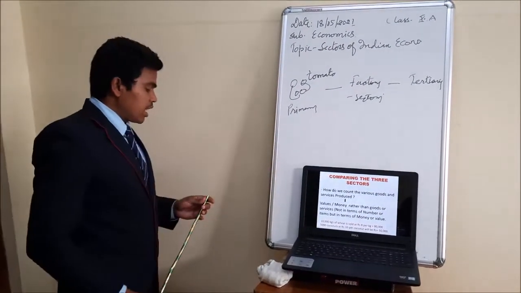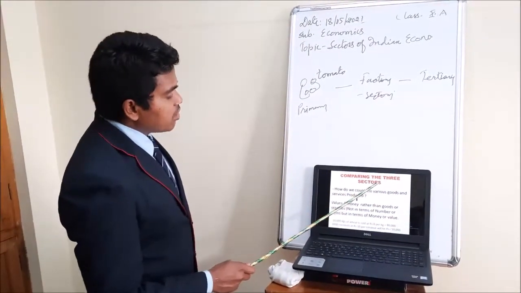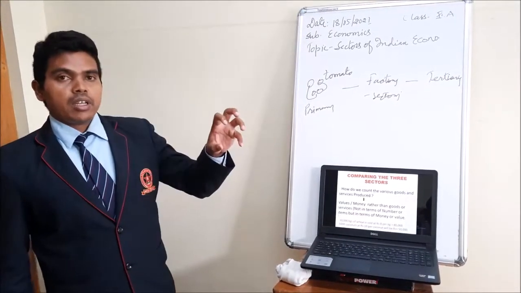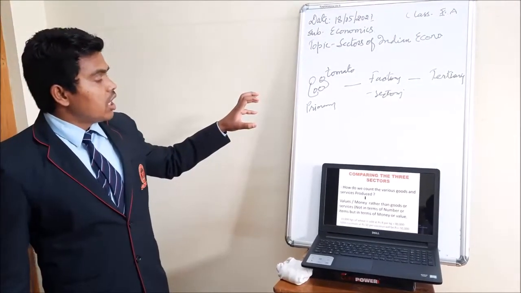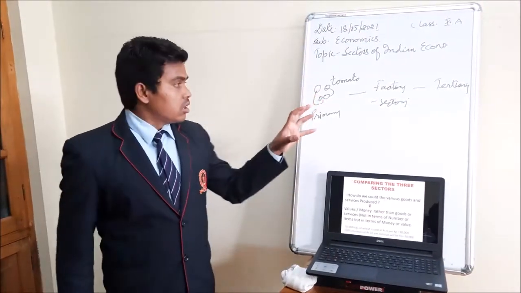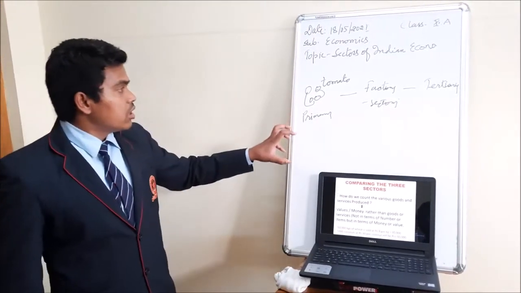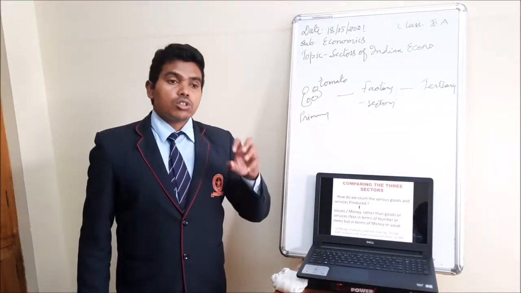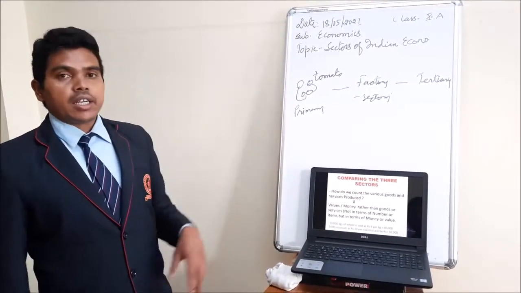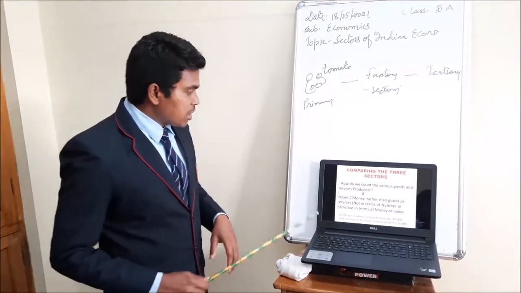Now comes another point. This is about comparing the three sectors. Comparing the three sectors means, how will you compare that in one sector there is a lot of production, in another sector also a lot of production, and in the third one also a lot of production? Because in each sector there is a lot of production of goods and services. Isn't it? Yes, sir. But how will you calculate that? So I have already mentioned here.